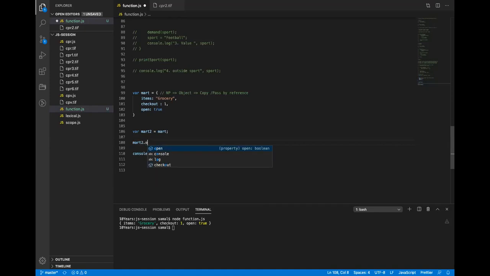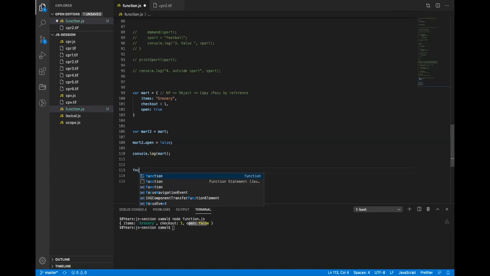Now if I set mart.open to false, it will update the value of open to false. What will be the value here? Updated, right? So mart also gets updated. It shows open equals false. So the original value also got updated. Non-primitives are referenced; the data is reference data. It works exactly the same in a function also.